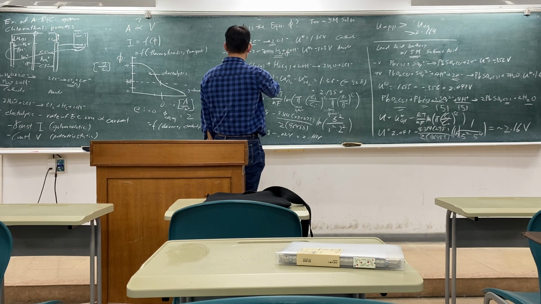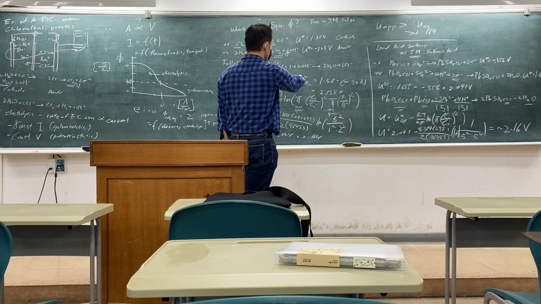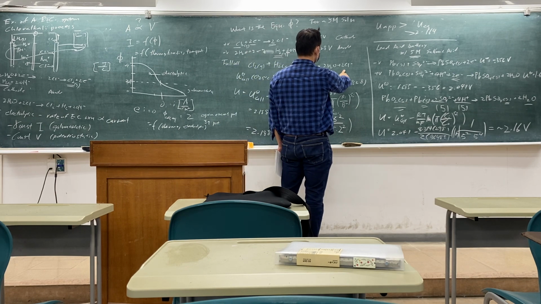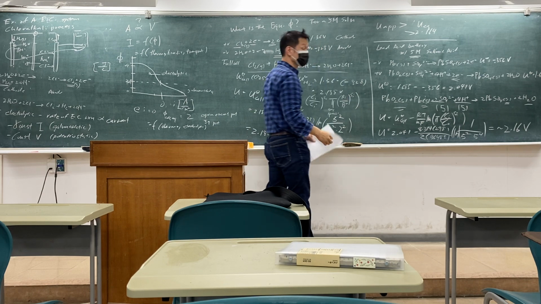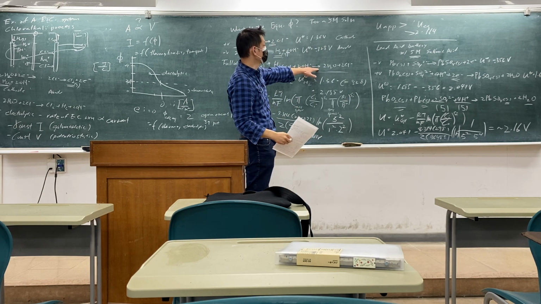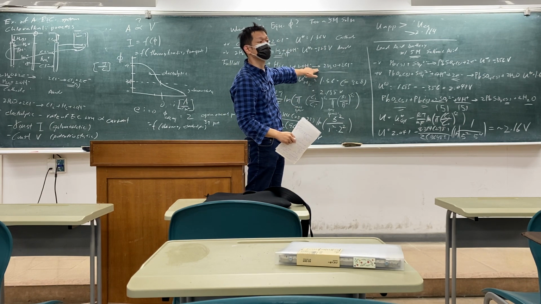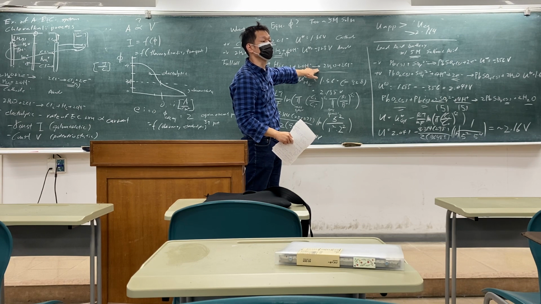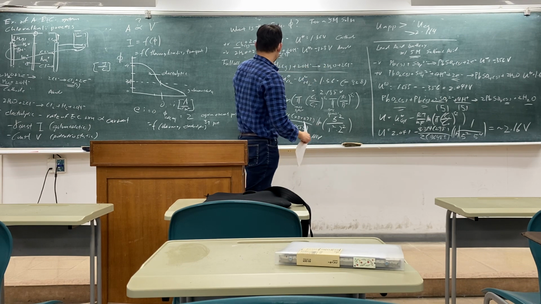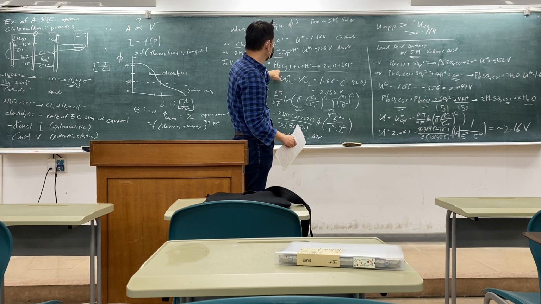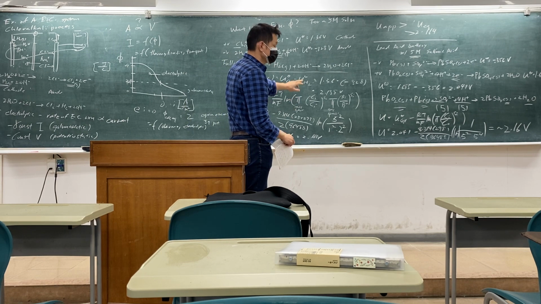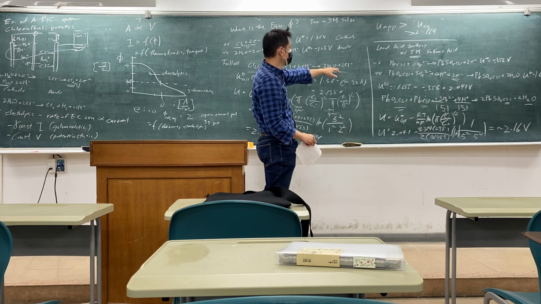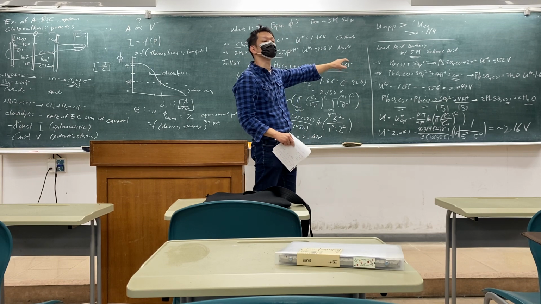Where's the full cell reaction? This is the full cell reaction. The direction indicates the spontaneous direction of this reaction. If you have chlorine gas and hydrogen gas together, you'll spontaneously form water and chloride ions.